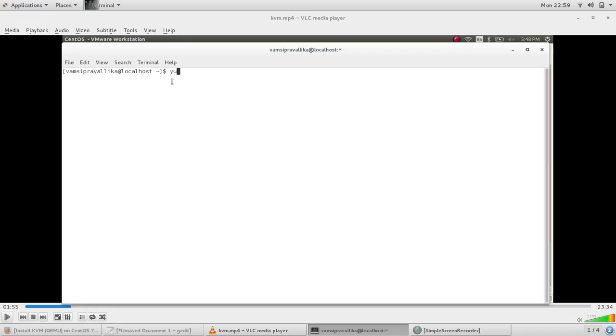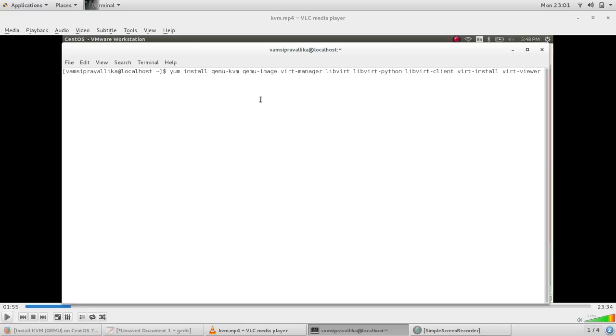We have to type the command yum install qemu-kvm qemu-img virt-manager libvirt libvirt-python libvirt-client virt-install virt-viewer.